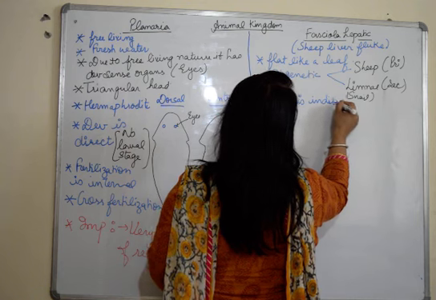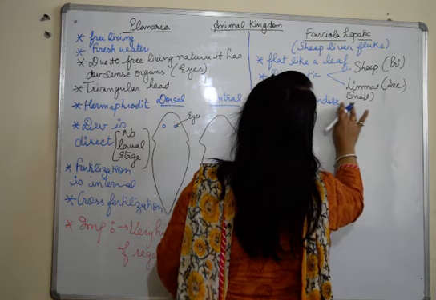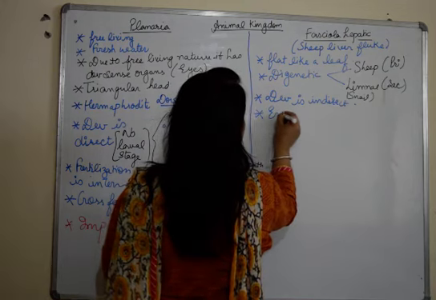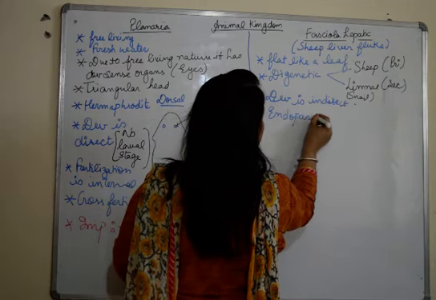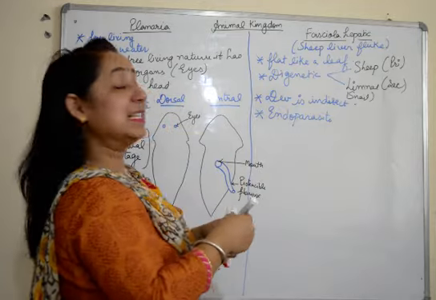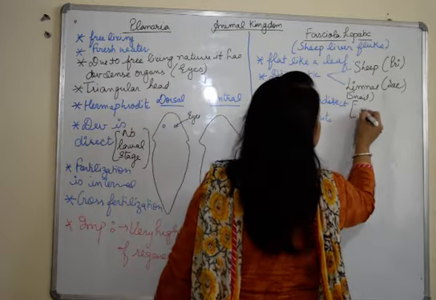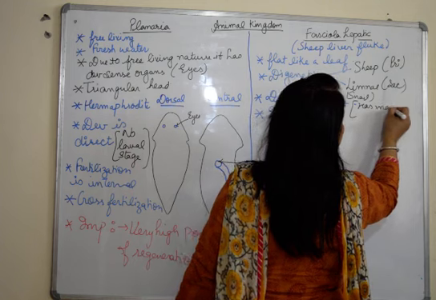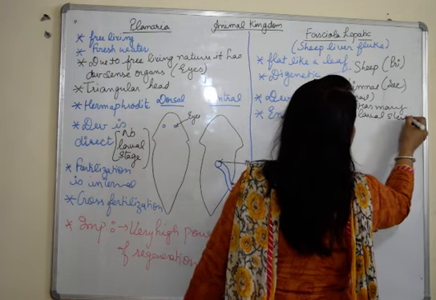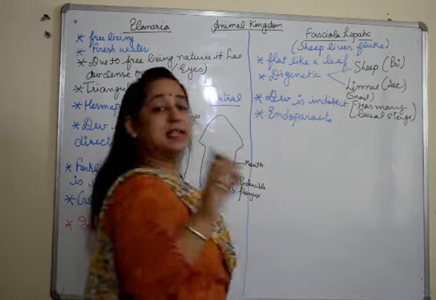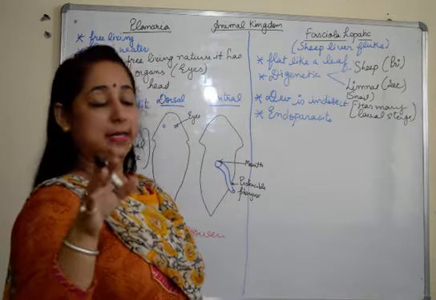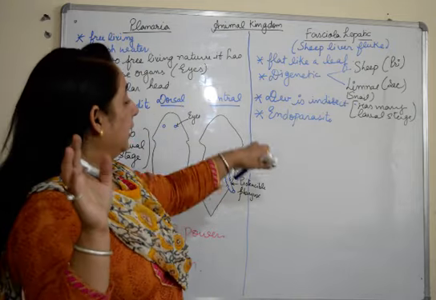We already discussed that. I'll also write here, it's an endoparasite, and the development in case of endoparasites is indirect, has many larval stages. It's an endoparasite. That's why the development is indirect.